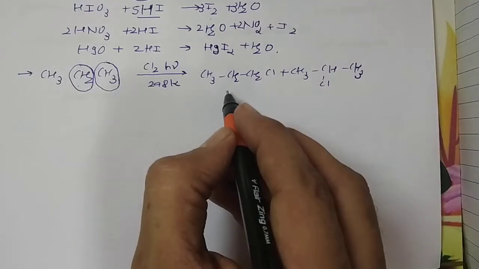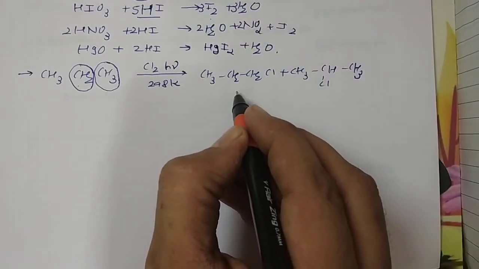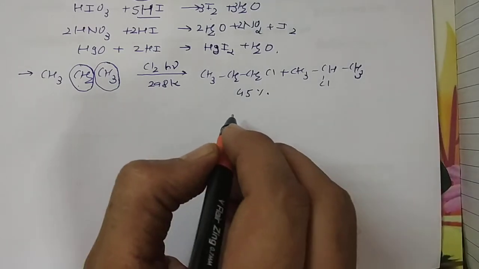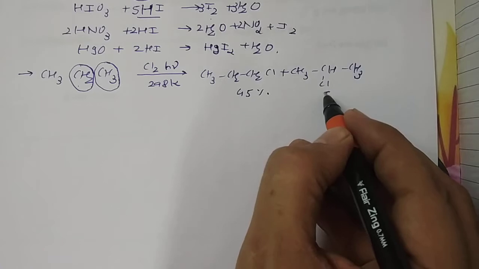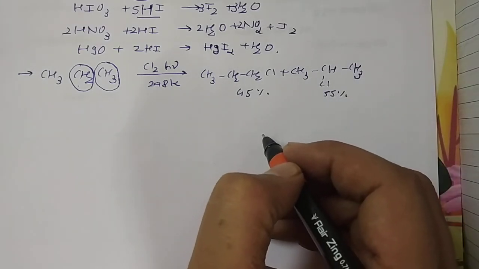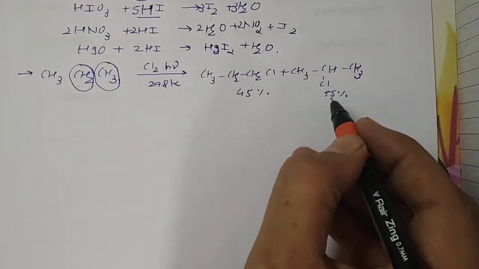So we get two different products, 1-chloropropane and 2-chloropropane. But practically 1-chloropropane has a 45% yield, while 2-chloropropane gives a 55% yield.